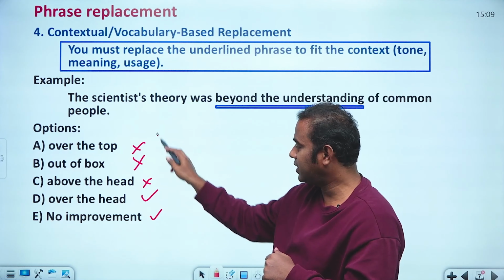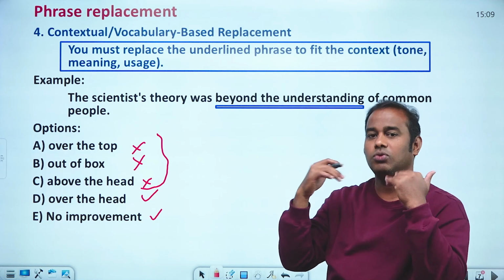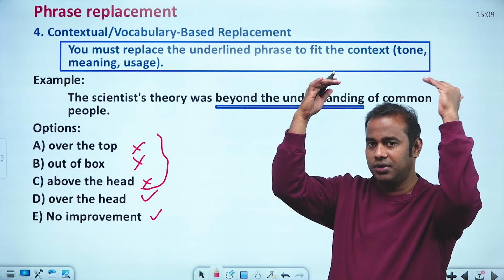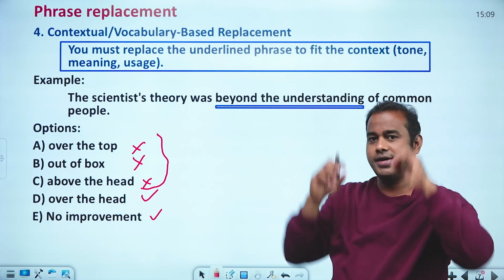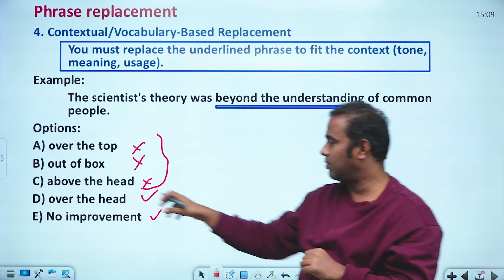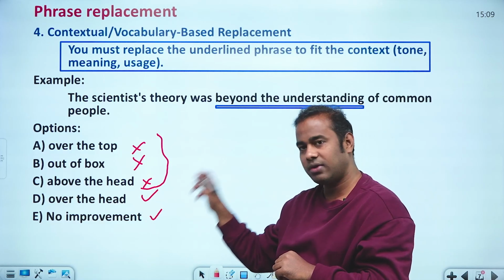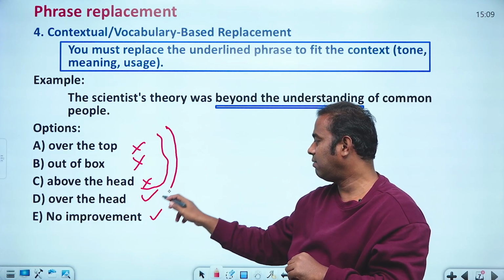What they are trying to say is, over the head means something above you that you are not able to catch. Your brain is not able to catch that point, which is basically over the head. So no improvement is also right, but here they specifically gave a theme.